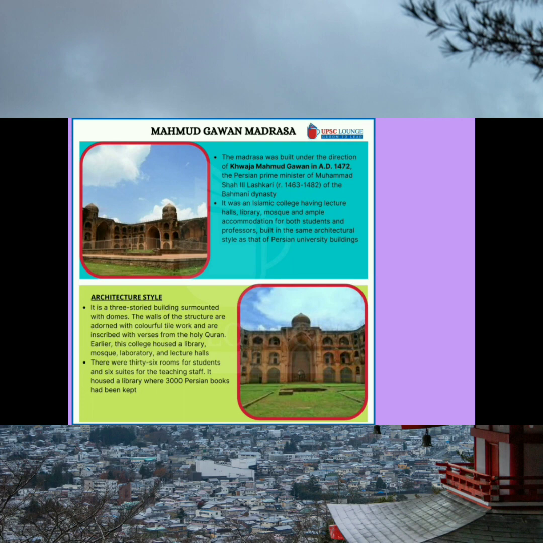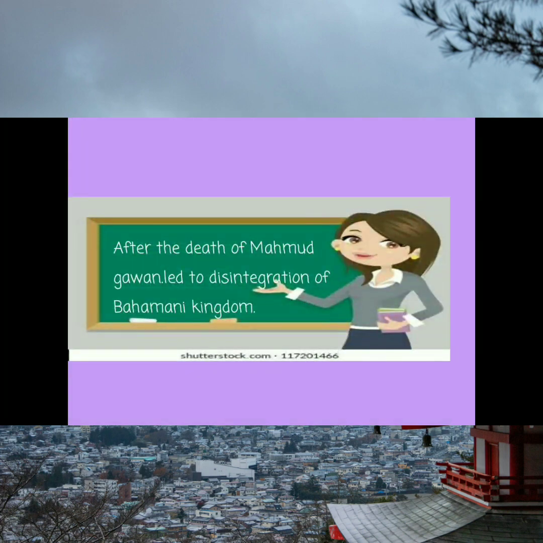Khwaja Muhammad Gawan built a madrasa in the year 1472. A madrasa is like a university, an Islamic college with a lecture hall and the library I mentioned earlier. So these are the works of Muhammad Gawan. After the death of Muhammad Gawan, it led to the disintegration, that is, the decline of the Bahmani kingdom. No other capable person came after him.